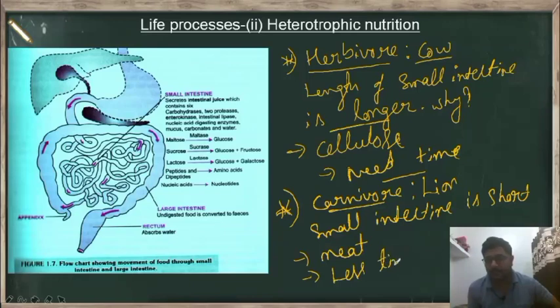So for this reason they need a short small intestine. So all these cases happen in the small intestine.